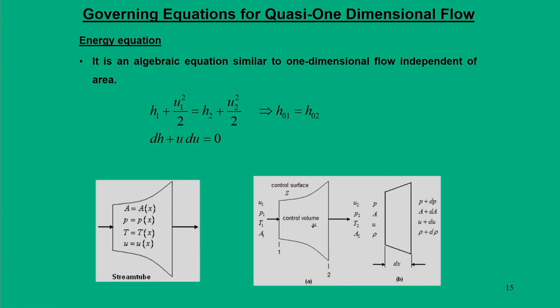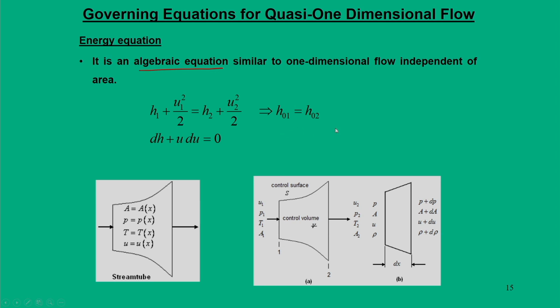Now, moving to the energy equation. As you can see, the energy equation is still algebraic, because the flow is isentropic. So, total enthalpy remains constant, that is H naught 1 is equal to H naught 2.